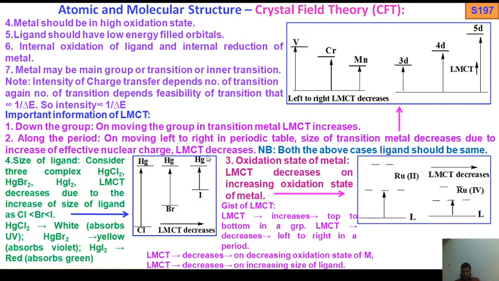So iodine, with the highest size, has the least LMCT, then bromine, then chlorine. If the ligand size increases, the LMCT decreases.